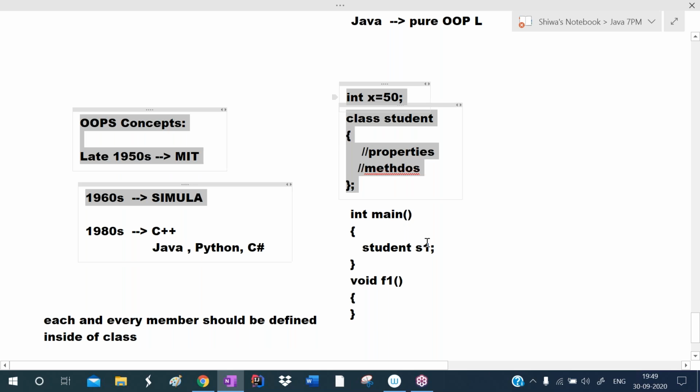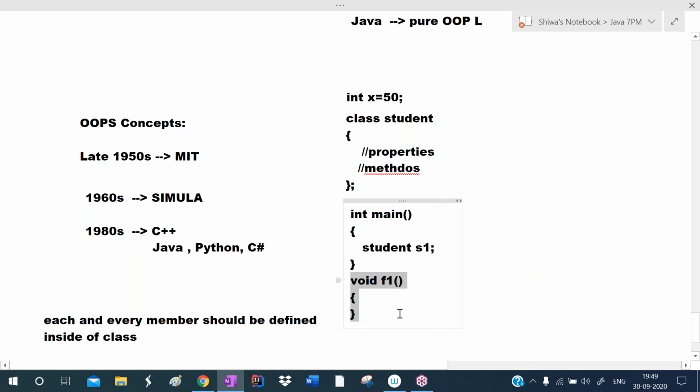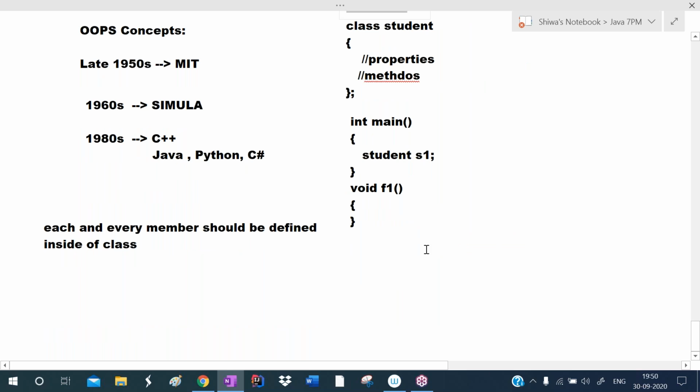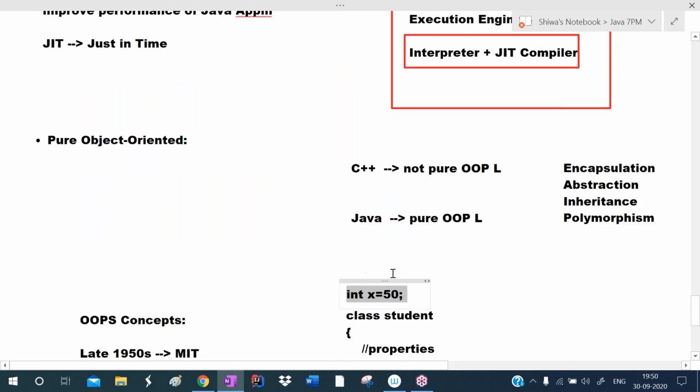But C++ is not following this. We are defining the f1 member outside of the class, we are defining main outside of the class, and we are defining global variables outside of the class. So we can define members outside of the class, and that's why it is not purely object oriented.